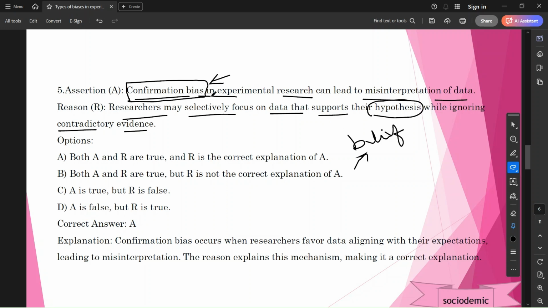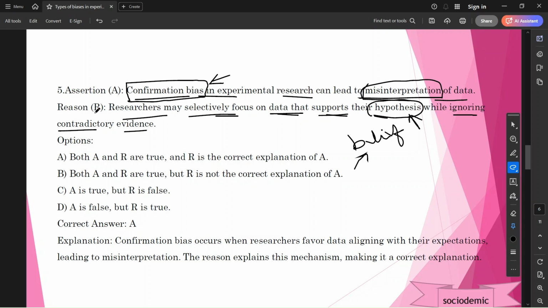So confirmation bias in experimental research can lead to misrepresentation. Obviously, misrepresentation, false data, misrepresentation of data. The reason is that the researcher may selectively focus on data that support their hypothesis, meaning their belief, their opinion, while ignoring contradictory evidence.